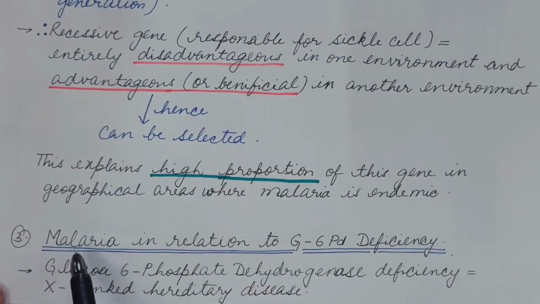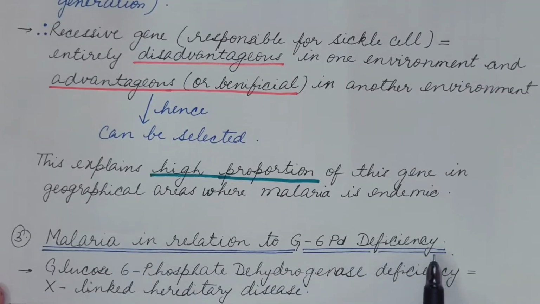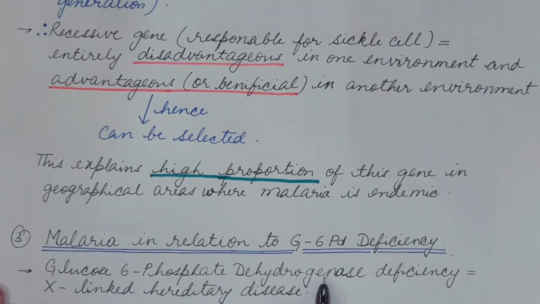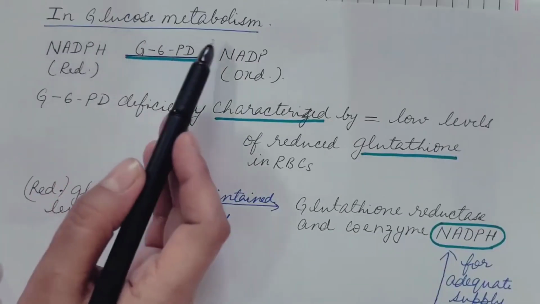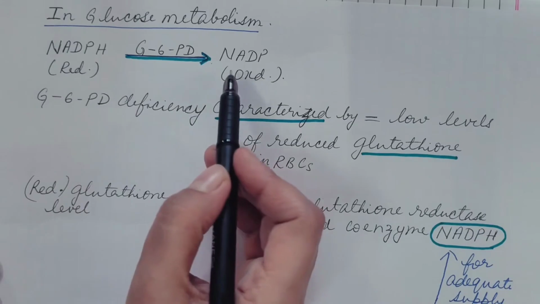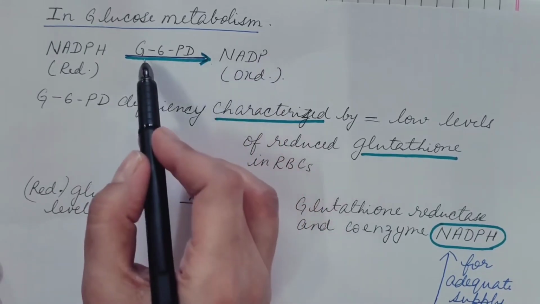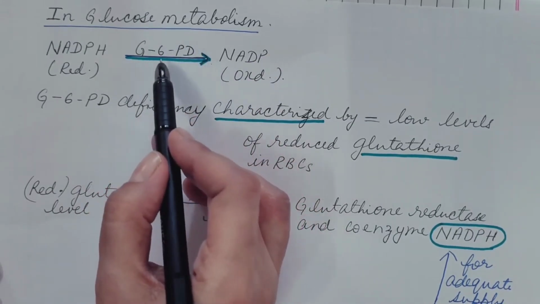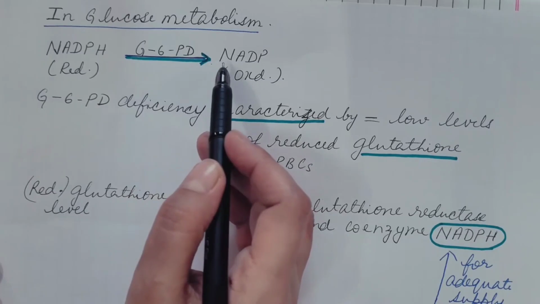Now third is malaria in relation to glucose 6-phosphate dehydrogenase deficiency. Glucose 6-phosphate dehydrogenase is an enzyme and its deficiency is an X-linked hereditary disease. In glucose metabolism, conversion of NADP to reduced NADPH is catalyzed by glucose 6-phosphate dehydrogenase enzyme.